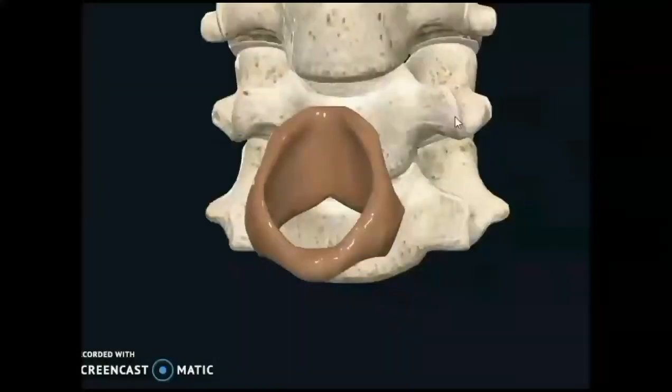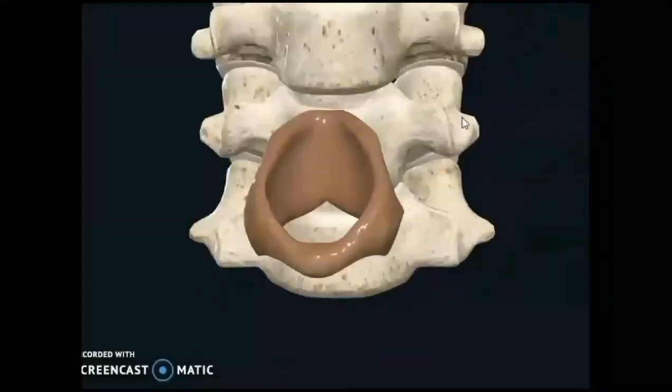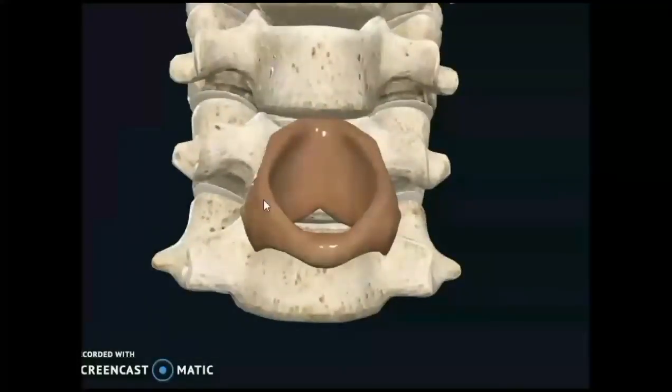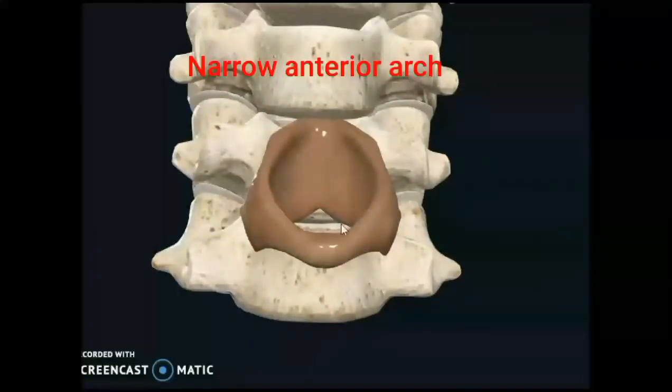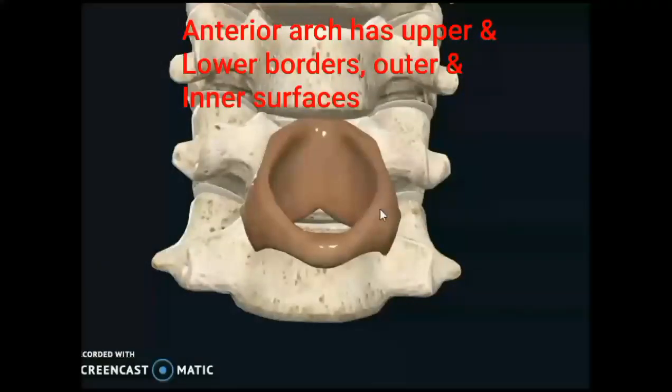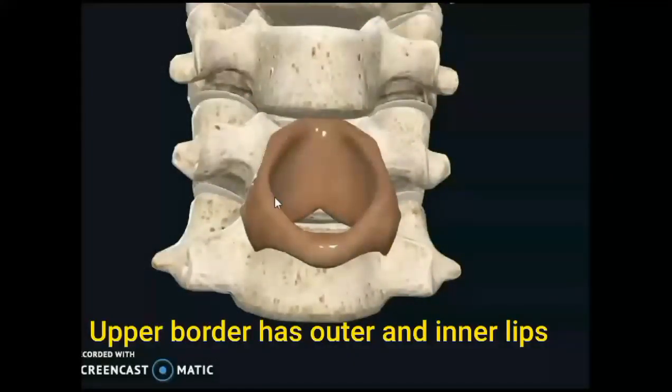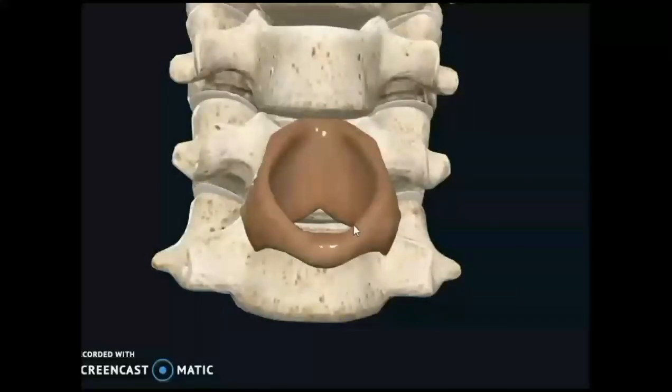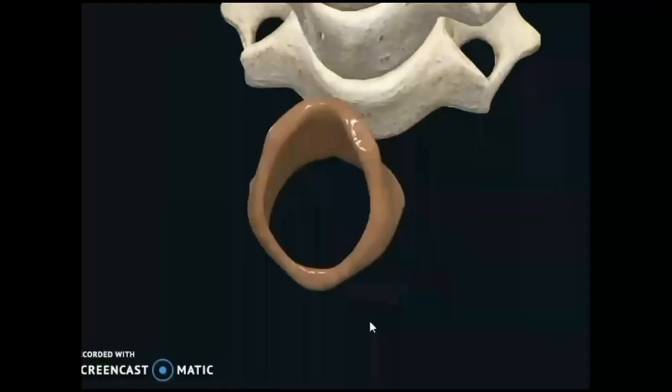When you see the narrow anterior arch, you can see it has an upper border and a lower border, outer surface and inner surface. Upper border again has an outer lip and an inner lip, that is the arrow showing the inner lip. So outer lip and inner lips are there, directed downwards and forwards.